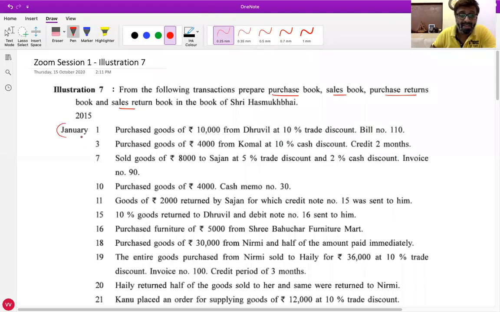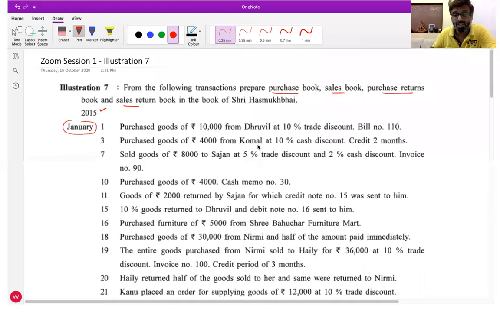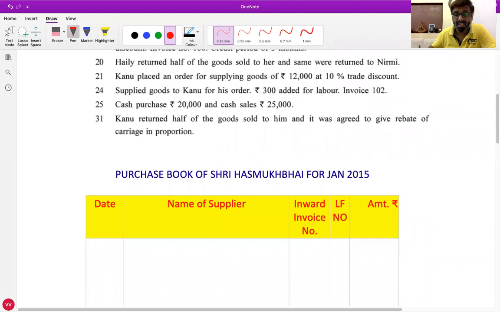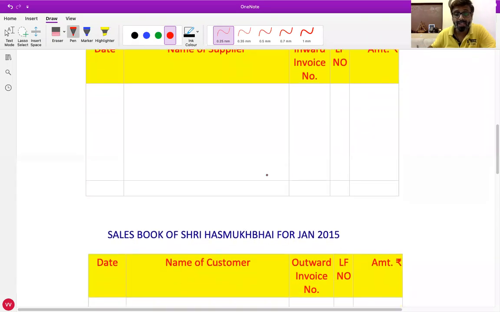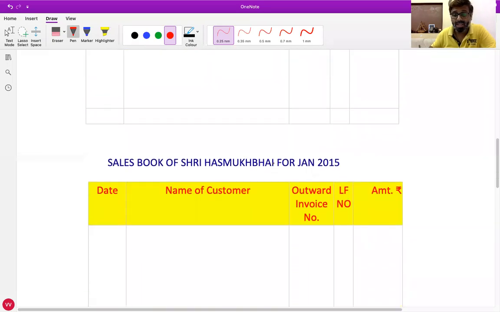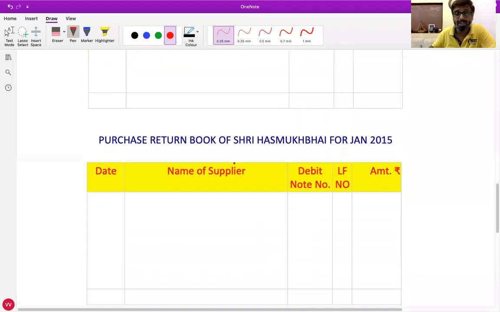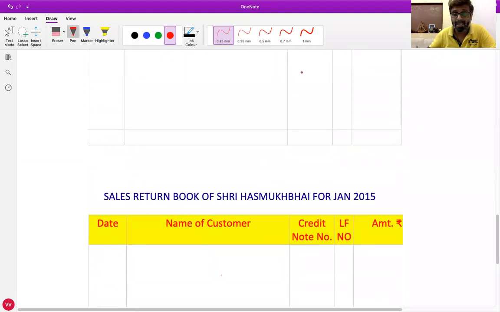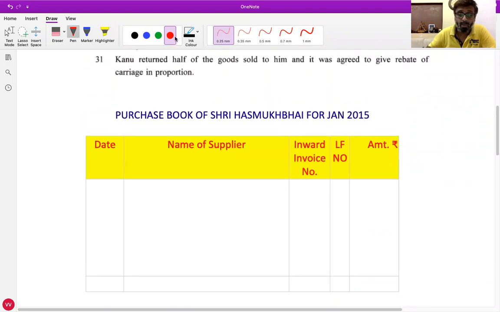The month is January 2015. So headings should be like this. Purchase book of Sri Hasmukh Bhai for January 2015. Sales book of Sri Hasmukh Bhai for January 2015. Purchase return book of Sri Hasmukh Bhai for January 2015, and sales return book of Sri Hasmukh Bhai for January 2015.